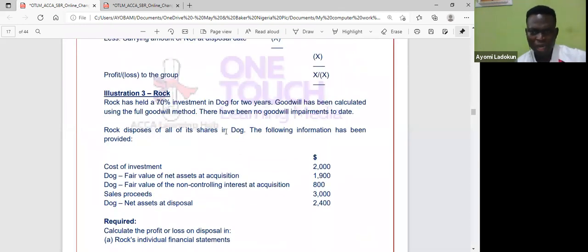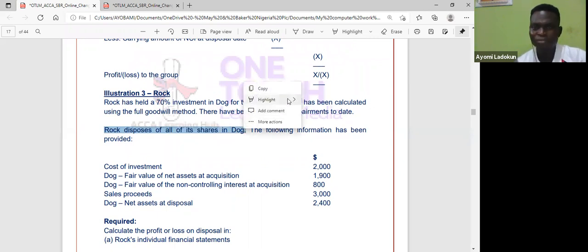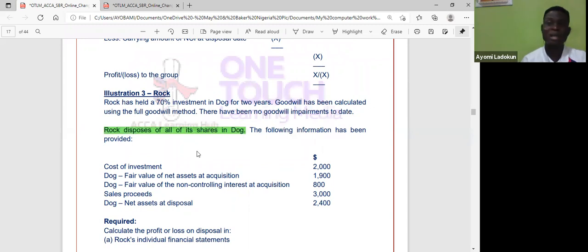So how do I know that this is a disposal? Let's find out. It says Rock disposes of all of its shares in Dog. Can you see? This is a disposal of a subsidiary. So when I have a disposal of a subsidiary, two things come to my mind. The examiner wants me to do this disposal on the individual financial statements or the consolidated financial statements. If it is the individual financial statements, I look at the sales proceeds, then I look at the carrying amount of the shares that were sold, usually the cost.